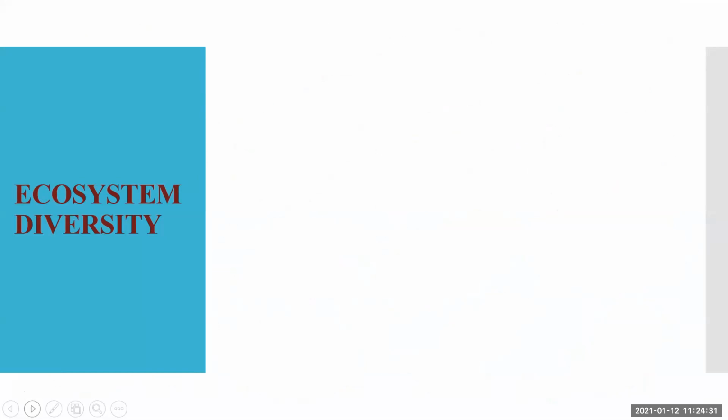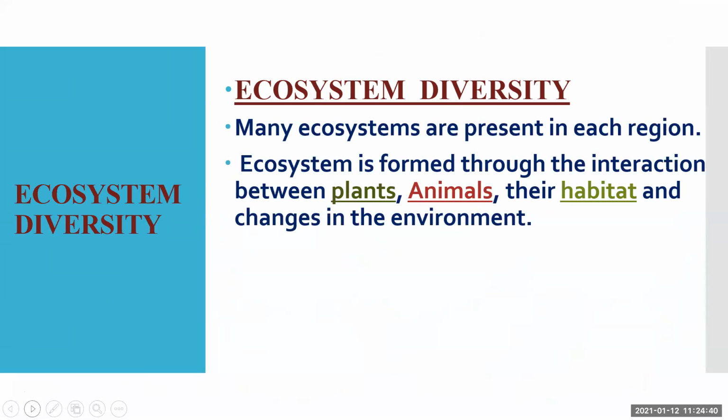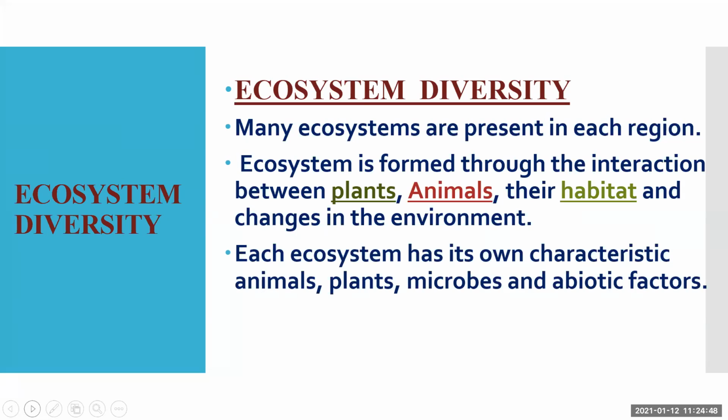Now the third one is ecosystem diversity. Many ecosystems are present in each region. An ecosystem is formed through the interaction between plants, animals, and their habitat and changes in the environment. We have learned about the ecosystem, that interaction between biotic and abiotic factors is known as an ecosystem. So there are different ecosystems related to the geographical area. I told you, tundra, desert. You cannot find a camel in the tundra or a polar bear in the desert, because they are adapted to their environment, and they are surviving in that particular region.